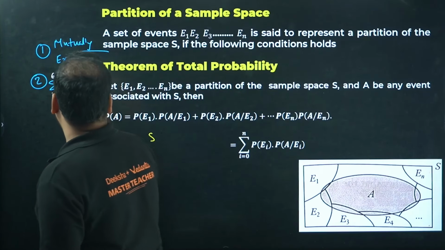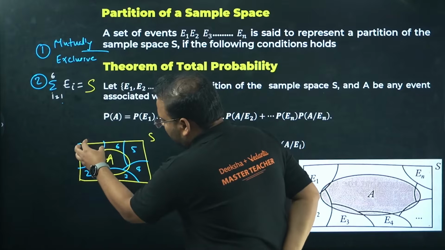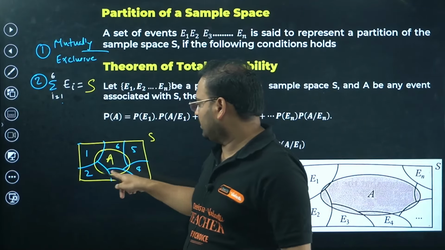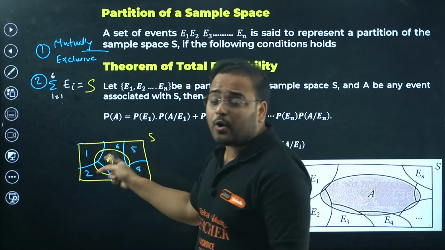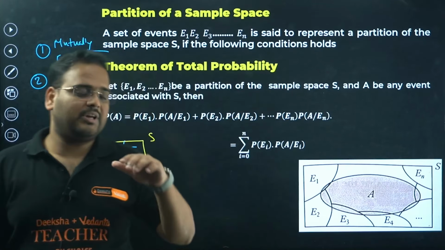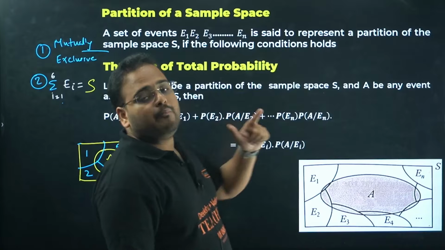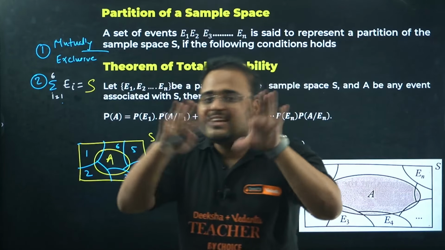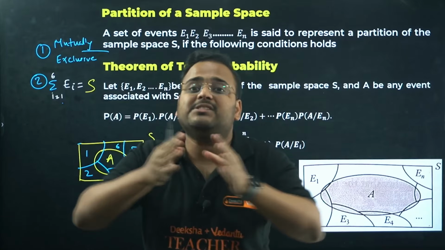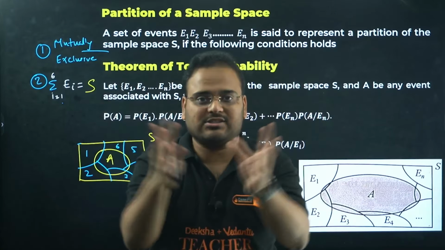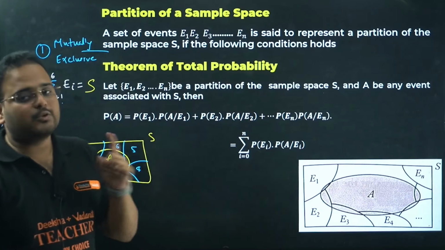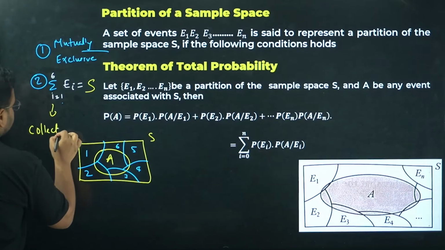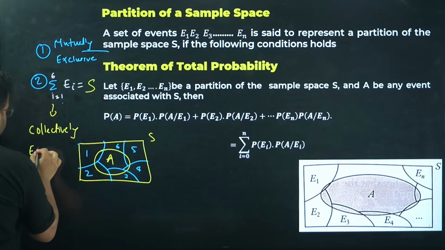So if you add all these parts, 1 2 3 4 5, and the 6 is looking like a pentagon, something like that, if you add all the partitions, it becomes the whole. The first point is mutually exclusive, which means nothing in common. The second point is collectively exhaustive, which means when you combine them it becomes the whole. Exhaustive means they get exhausted.